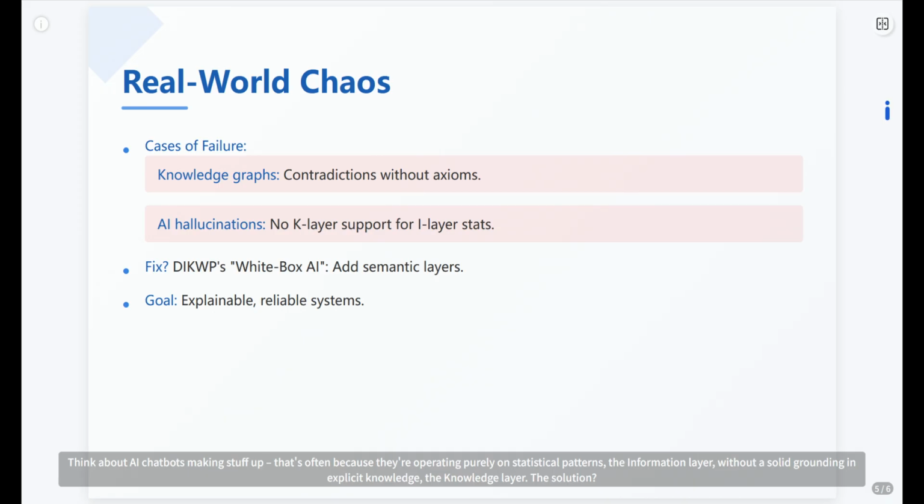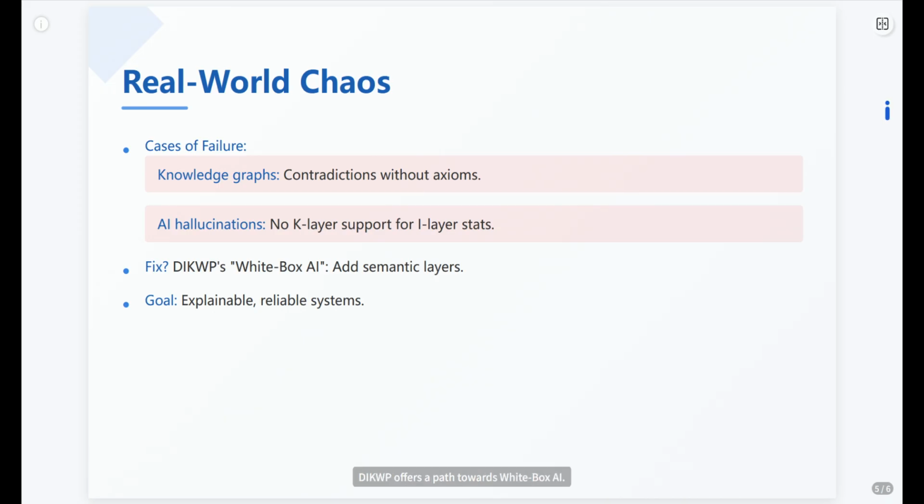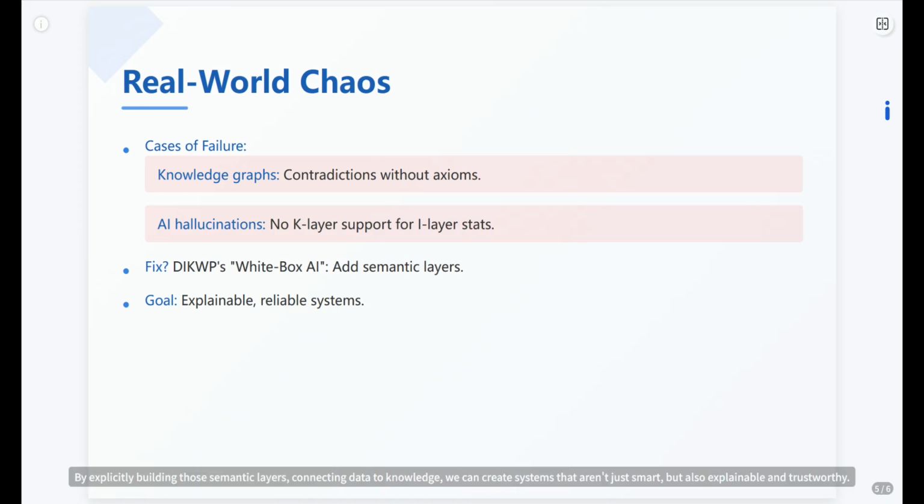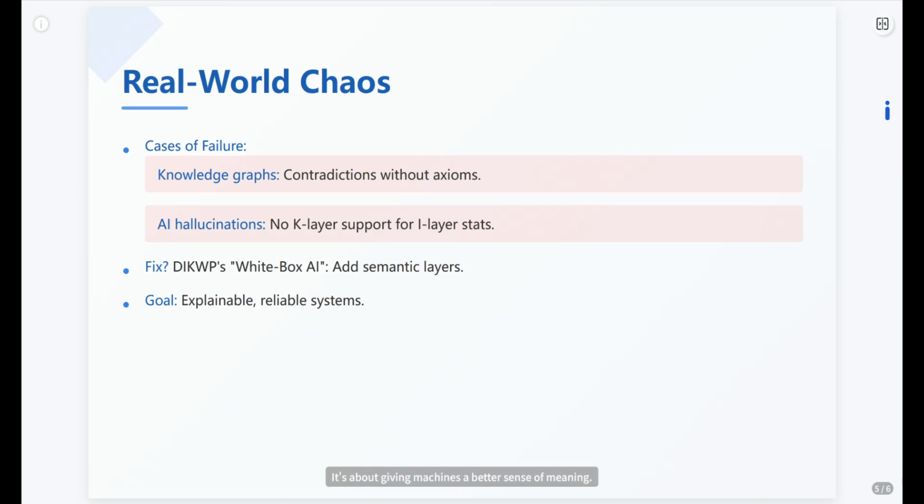knowledge layer. The solution: DIKWP offers a path towards white box AI. By explicitly building those semantic layers, connecting data to knowledge, we can create systems that aren't just smart, but also explainable and trustworthy. It's about giving machines a better sense of meaning.